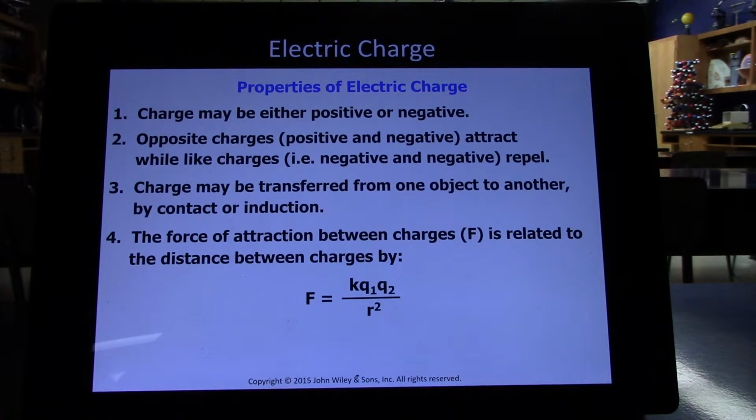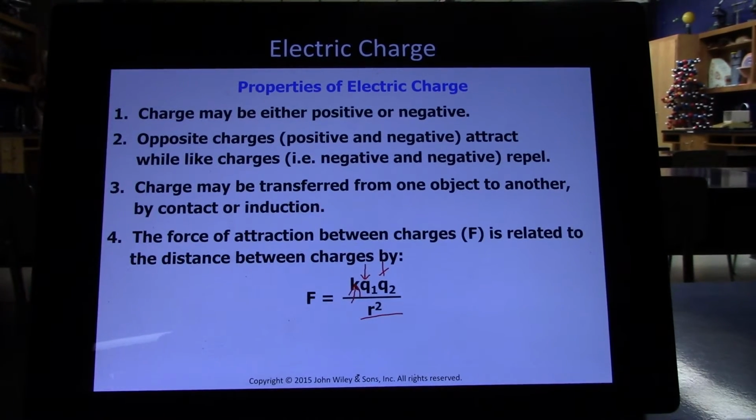And here we have a formula that relates to the force of attraction or repulsion. It is a constant K, that's the constant, times the charge on species 1, Q1, can be positive or negative, times the charge on species 2, divided by radius squared. As radius is in the denominator, as two objects get further and further apart, this denominator gets bigger and bigger and bigger, and so something divided by a gigantic number is basically 0.